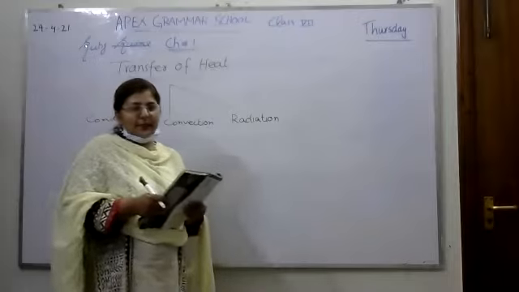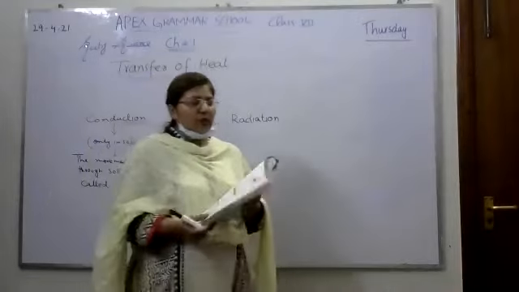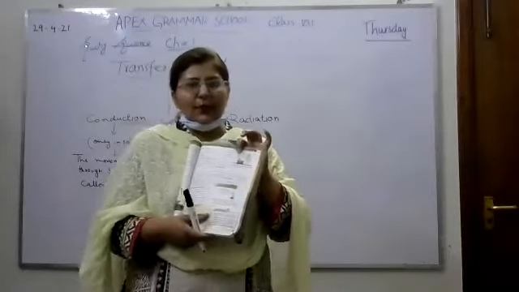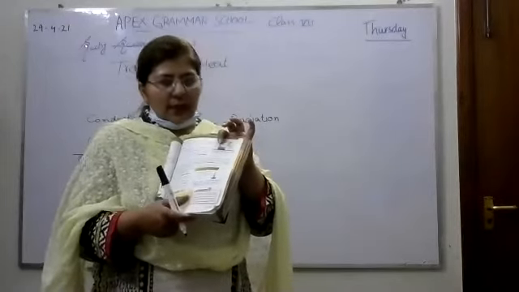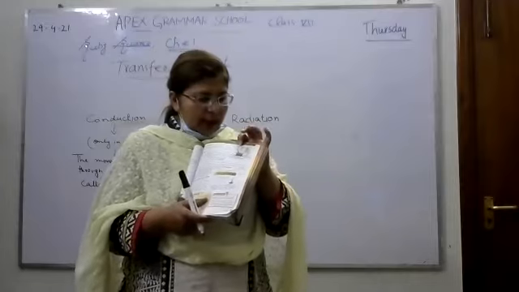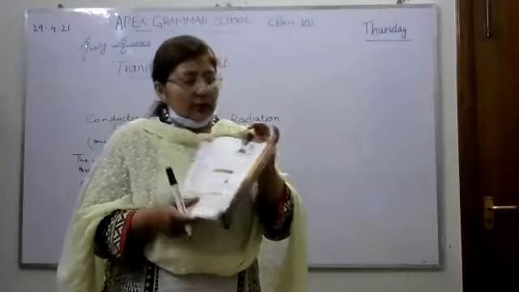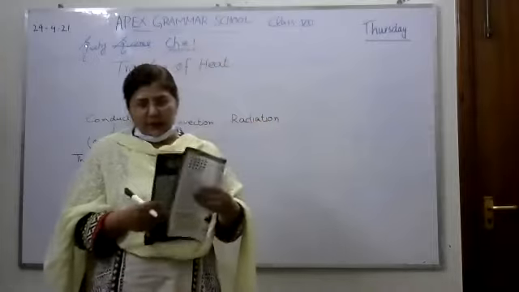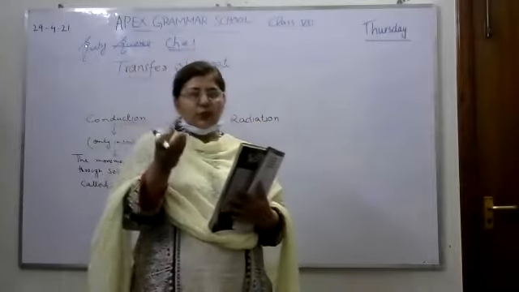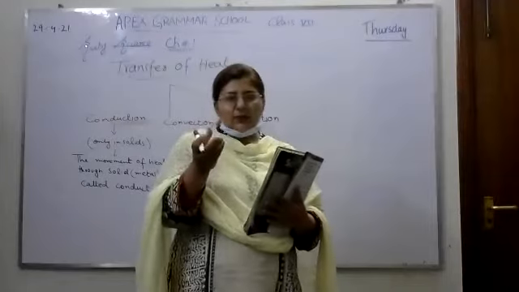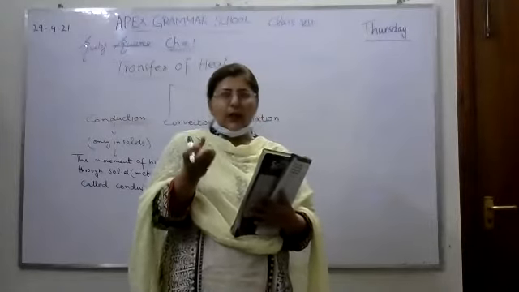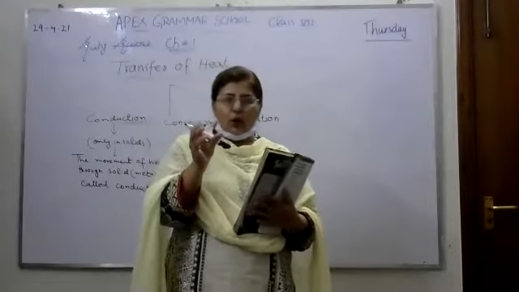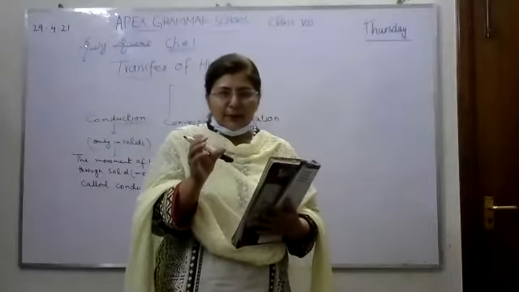There is an example given in your book, a picture. You can see there is a chef making hot soup, and he has put a steel spoon inside the hot soup. So what will happen? We all know a steel spoon is made of metal. When we put the steel spoon into a hot soup bowl, what will happen?